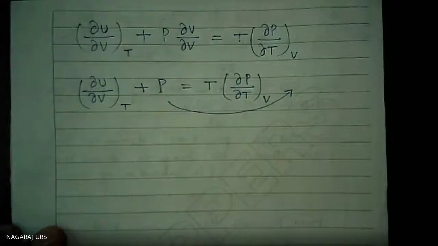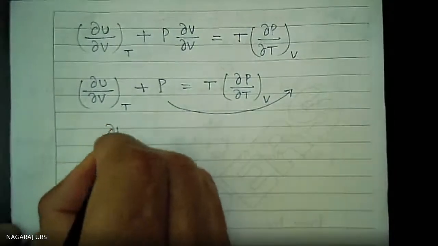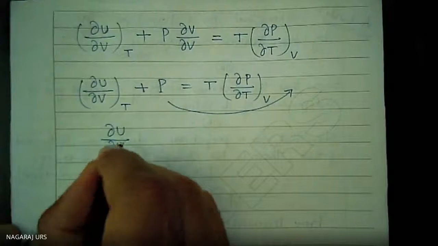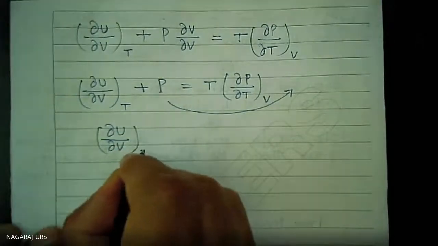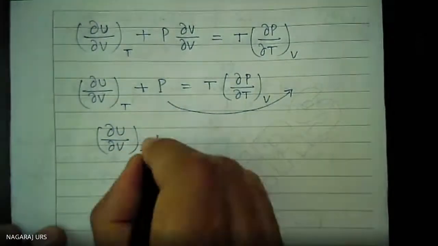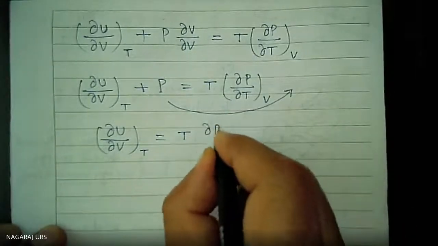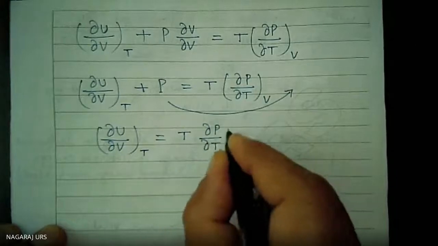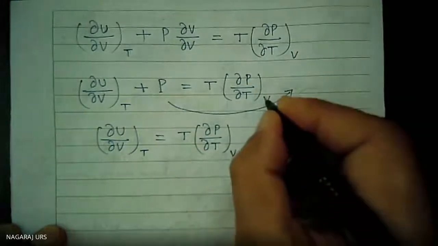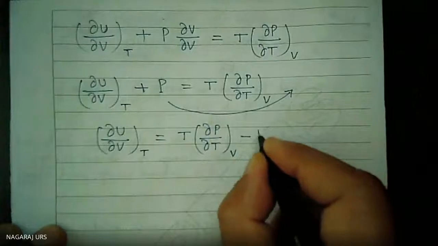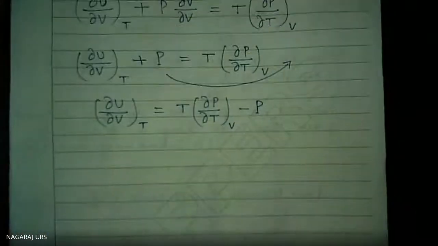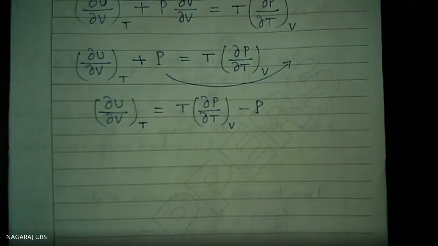Therefore, del U divided by del V at constant temperature is equal to T into del P divided by del T at constant volume minus P. This is called the first energy equation.